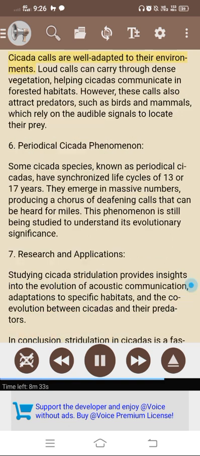5. Acoustic ecology and predation. Cicada calls are well adapted to their environments. Loud calls can carry through dense vegetation, helping cicadas communicate in forested habitats. However, these calls also attract predators, such as birds and mammals, which rely on the audible signals to locate their prey. 6. Periodical cicada phenomenon.